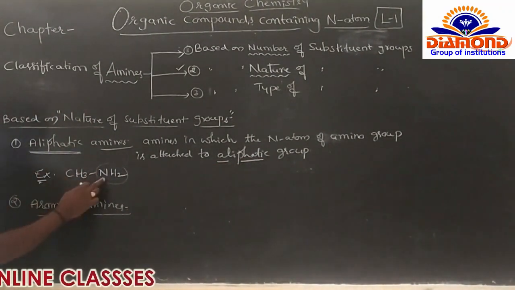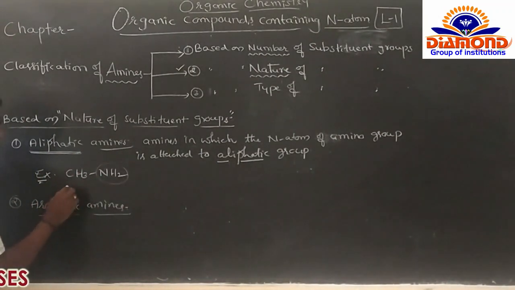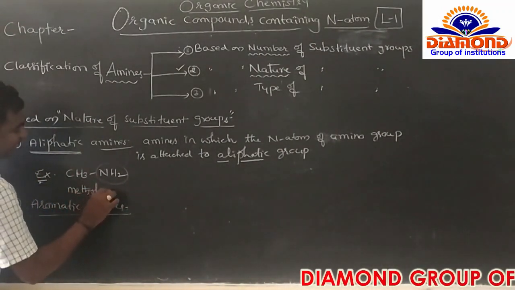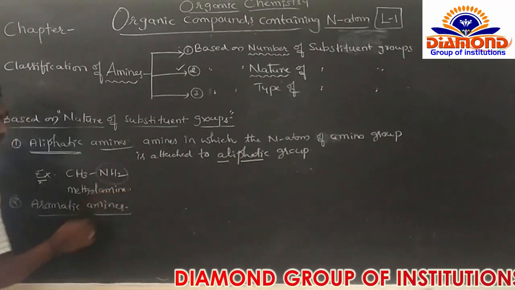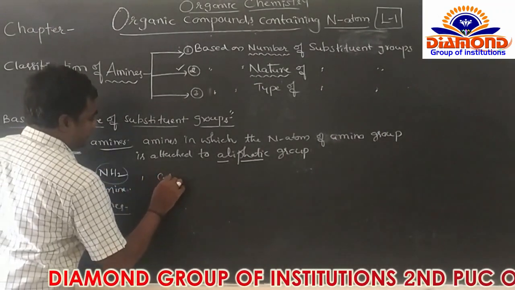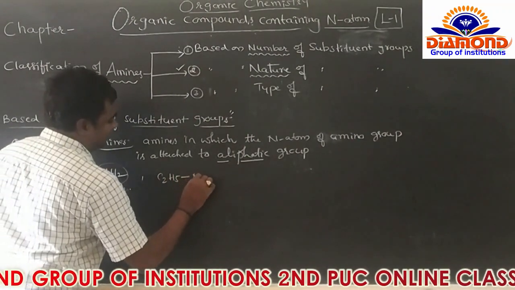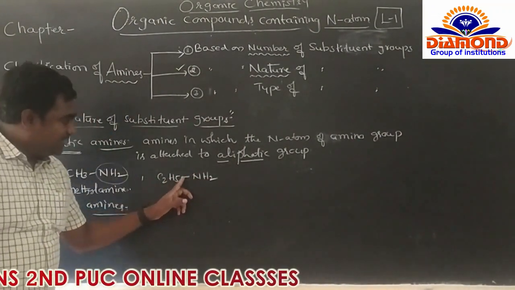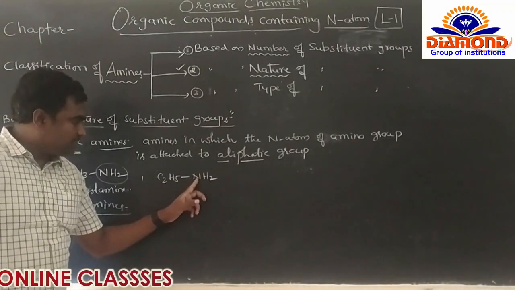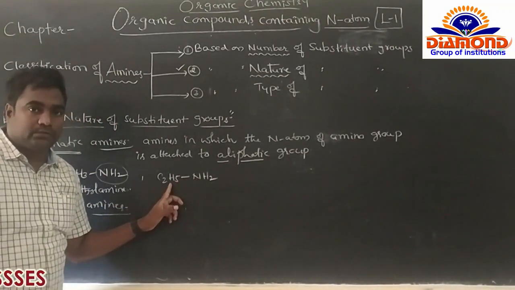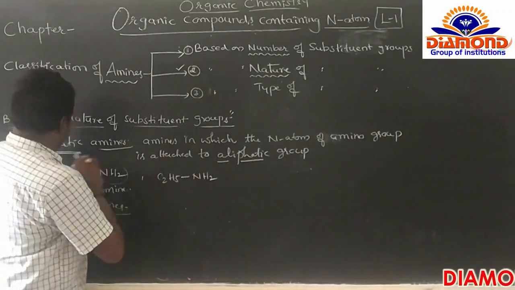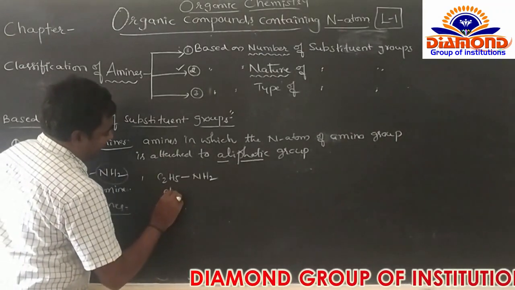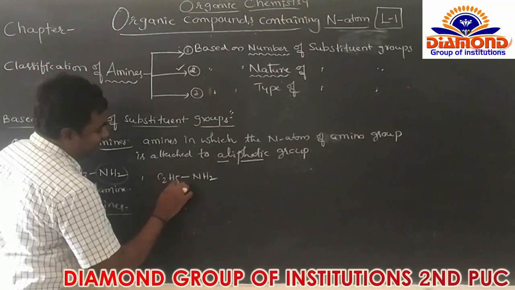So CH3NH2, what's the name of the compound? It is methyl amine. Next, suppose C2H5 is directly combined with NH2. The nitrogen is bonded with the alkyl group, so it belongs to the aliphatic amines. Simply, it is ethyl amine.